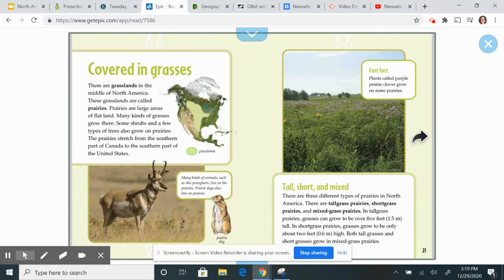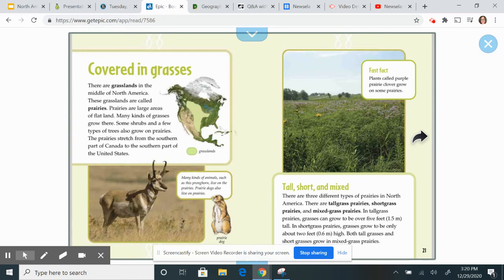Covered in grasses. There are grasslands in the middle of North America. These grasslands are called prairies. Prairies are large areas of flat land. Many kinds of grasses grow there. Some shrubs and a few types of trees also grow on prairies. The prairies stretch from the southern part of Canada to the southern part of the United States.